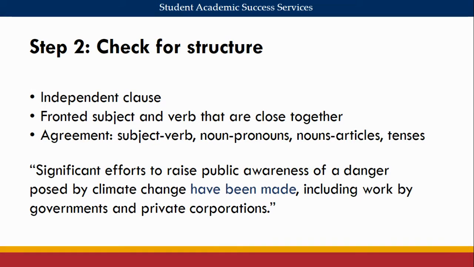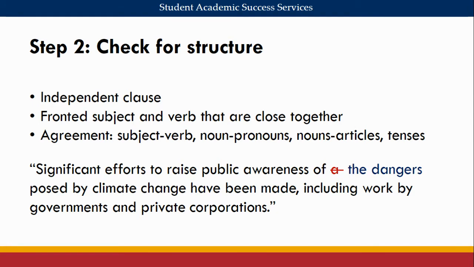In this sentence here, we have an issue with articles. When we say significant efforts to raise public awareness of a danger, we're suggesting that there is just one general danger. We've used the article a, which refers to something general and singular. To improve the logic of this sentence, though, we probably want to refer to more than one danger and clarify that these are not general, but the specific dangers related to climate change. I address this here by changing "a" to "the" and adding an "s" to the word danger.